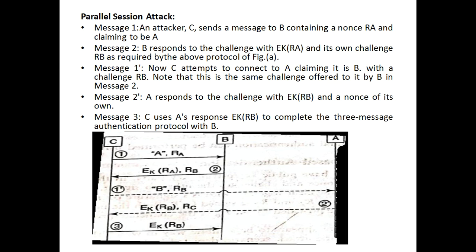Now C attempts to connect to A, claiming to be B, by preparing one more message, message 1 dash, with the challenge RB. Note that this is the same challenge offered to it by B in message 2. Now another message is prepared from the client A, which responds to the challenge by encrypting RB with the shared key, along with a nonce of its own. Then C uses A's response to complete the 3-message authentication protocol with B.